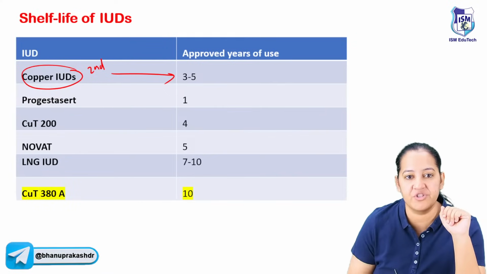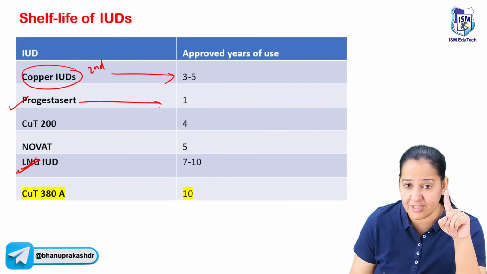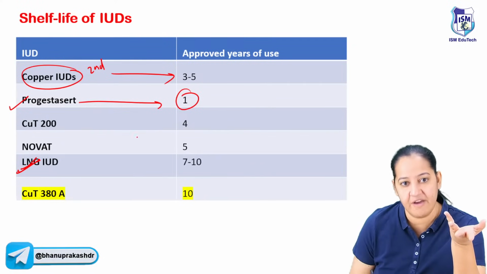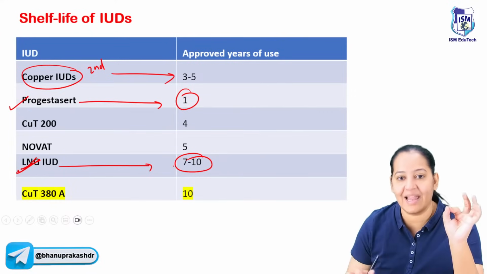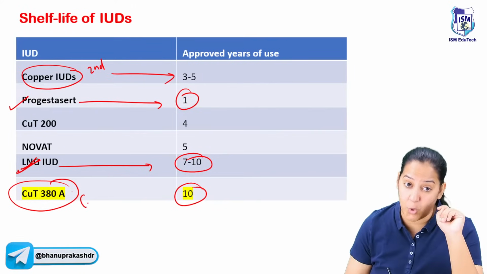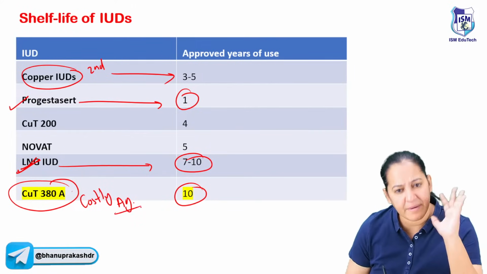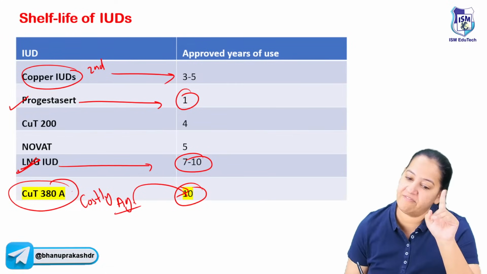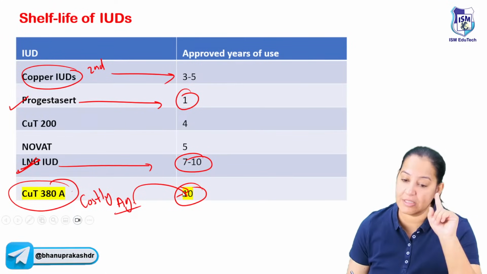Learn both third generation ones. One is progesterone, one is LNG. Progesterone has to be replaced every year. But LNG, in 7 to 10 years. The longest life, 10 years, is the silver one. 380 silver. Silver one is costly. It's very costly. Of course, it contains silver in that. That's why it's costly. But it is worth it because once put, it will be there for 10 years. After 10 years, the lady can replace it. Say yes. So it is once in 10 years.